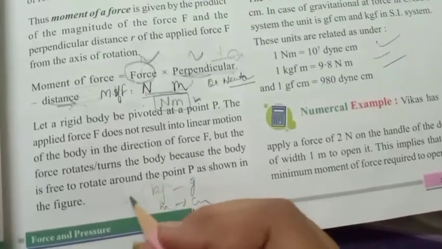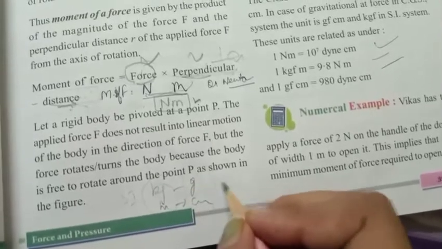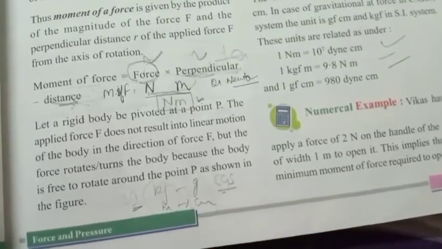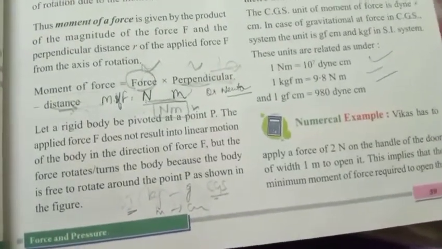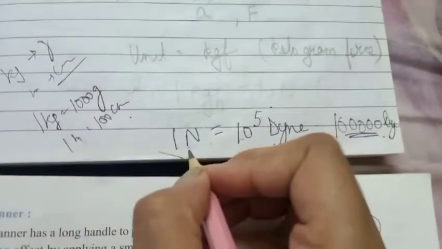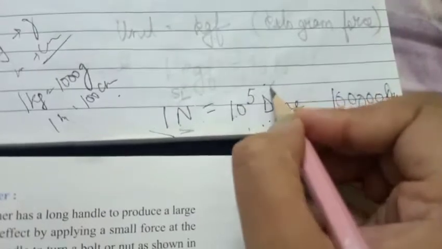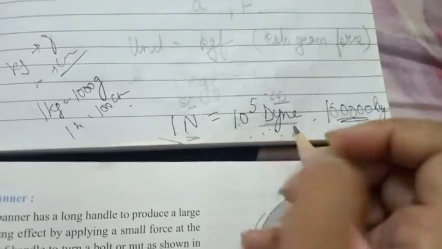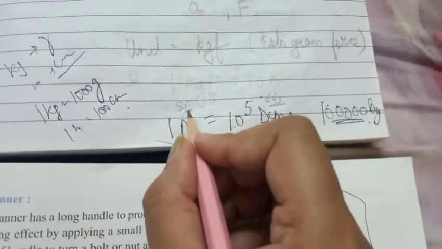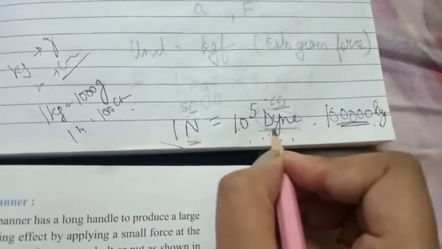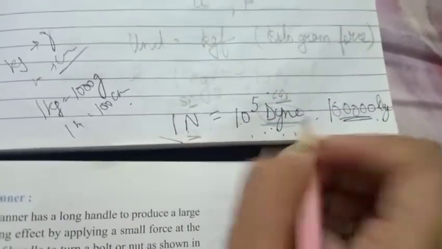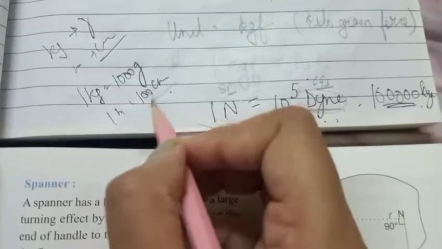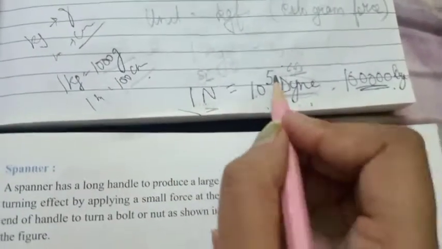So this kg and meter are SI units, and when you convert them, that is the CGS unit. CGS unit means you have to convert SI into CGS, so that for numericals you can do it easily. So the SI unit is Newton, and the CGS unit related to force is dyne, D-Y-N-E, dyne. So 1 Newton is equal to 10 raised to power 5 dyne. Like whenever you do conversion, 1 kg is equal to 1000 grams, 1 meter is equal to 100 centimeters. Same, 1 Newton is equal to 10 raised to power 5 dynes.